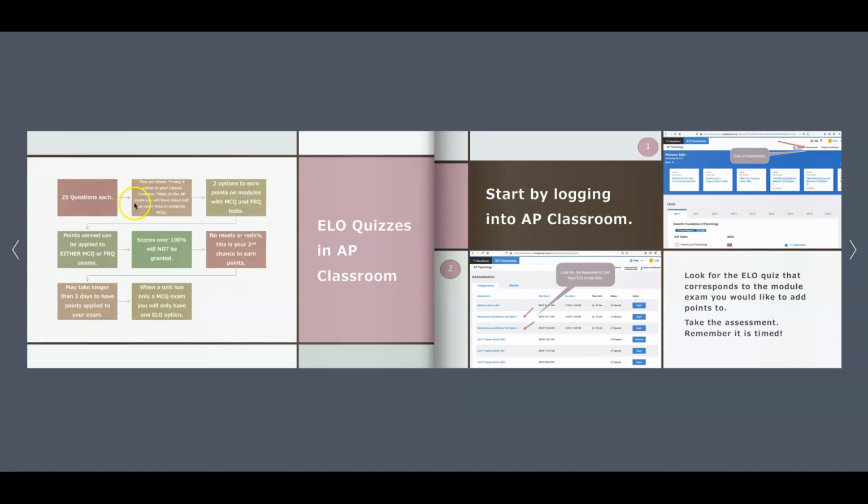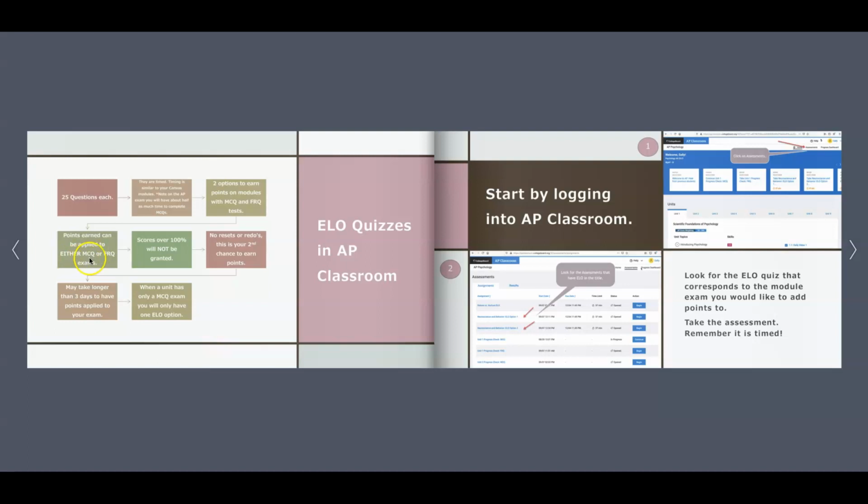Note on your AP exam, you're going to have about half the time as you do in class and as you will for these ELOs to complete your multiple choice. So on the real AP exam, you will have approximately 42 seconds per question to move through the 100 multiple choice questions. For modules that have both a multiple choice and an FRQ test, you're going to have two options to earn points, and we'll look at that in a sec. The points that you earn, you can choose where you want them applied. There'll be two options. It doesn't matter which one goes to which.